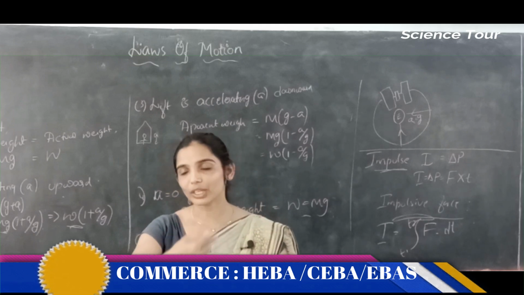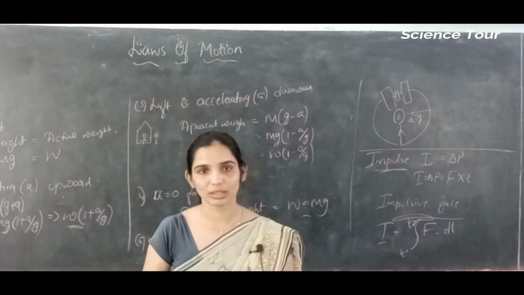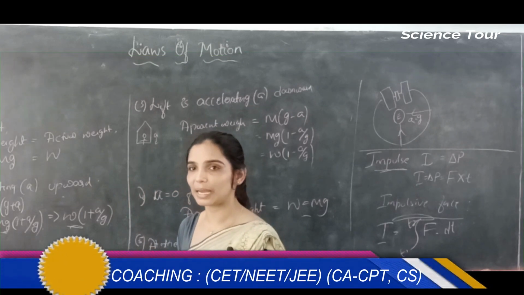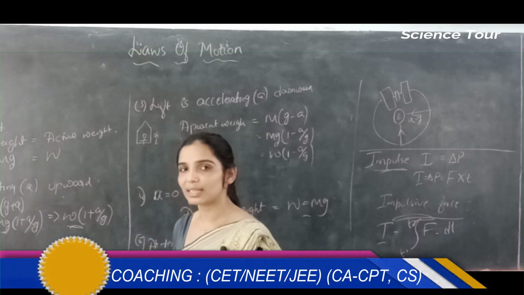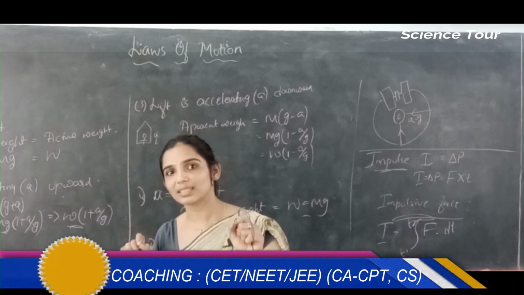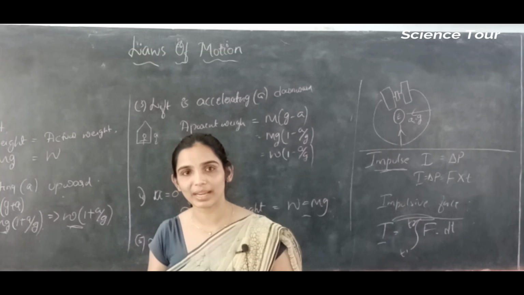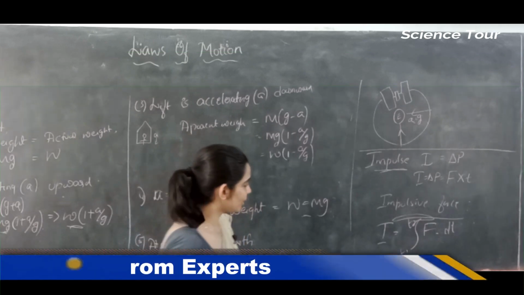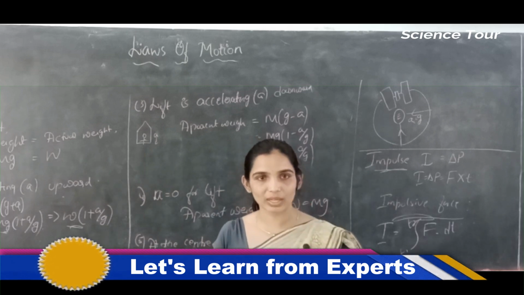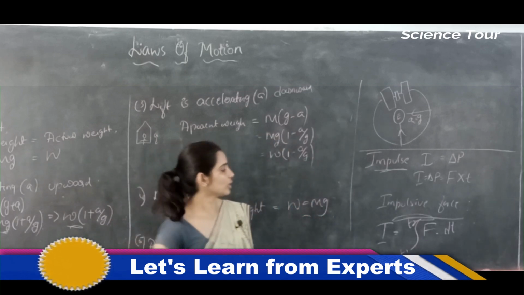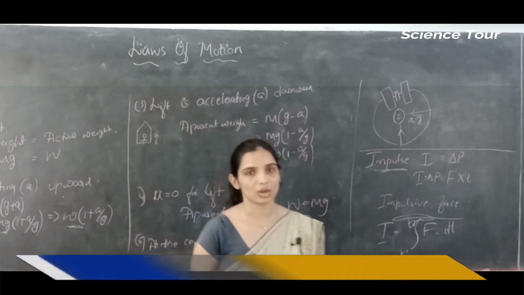So you include all that force, from the time he starts to the time he finishes hitting the ball. Let's say he started at 9 o'clock and ended at 9 o'clock and 5 seconds. So t1 will be 9 o'clock, t2 will be 9 o'clock and 5 seconds. What is the duration? 5 seconds.